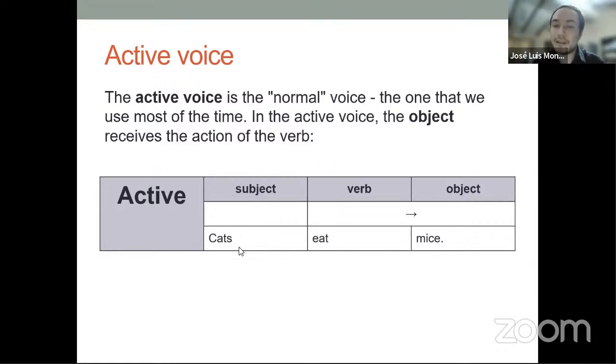We are going to that link. We're looking for our names and we are writing two examples in active voice, one in present and one in past, please. The sentences can be simple as this one, but you need all these elements. You need a subject, for example, cats. You need a verb, eat, and you need, and this is very important, one object. If you don't have one object, it's going to be impossible to change it to passive voice. Let me know if you have any questions, please, David. If not, let's work on those two examples, please.